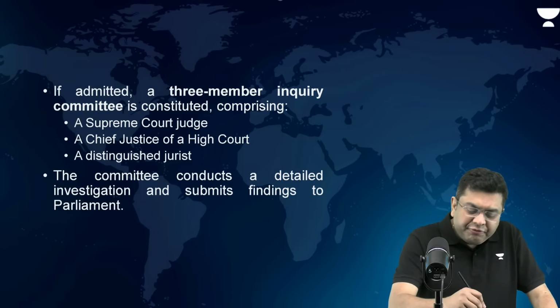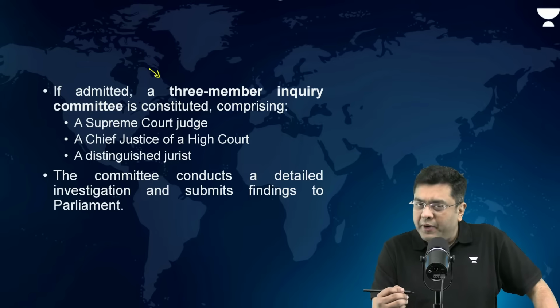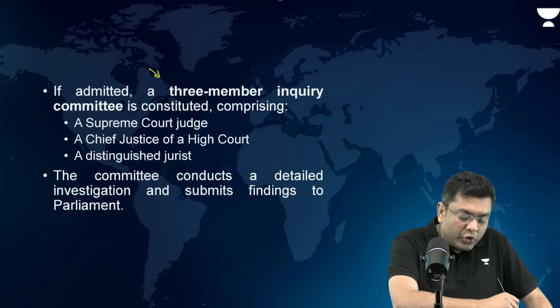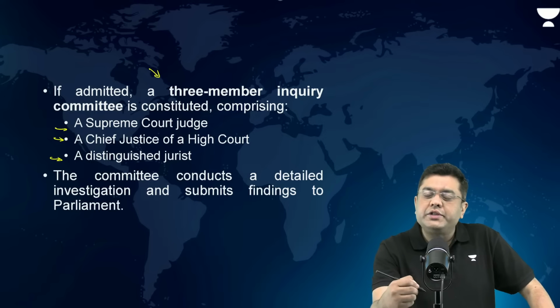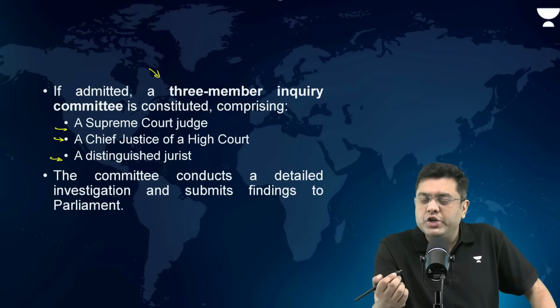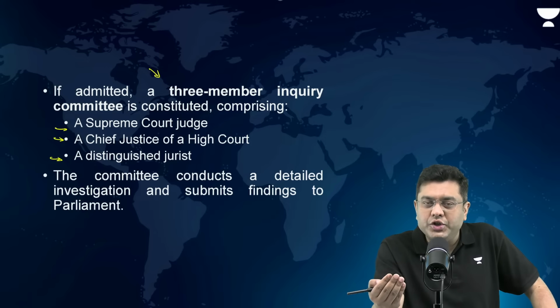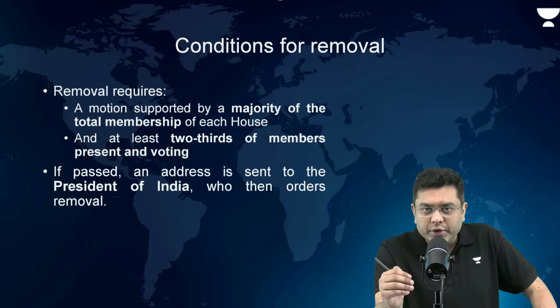Now, if admitted, a three-member inquiry committee is constituted comprising a Supreme Court judge, a Chief Justice of a High Court, and a distinguished jurist. Now, this committee will carry out a detailed investigation on the charges leveled against that particular judge. And after that, it will arrive at a conclusion.